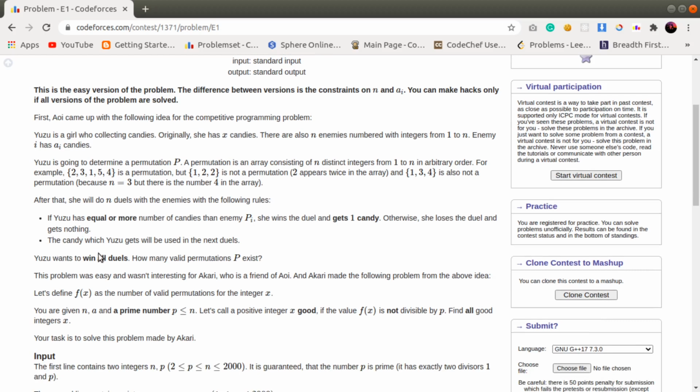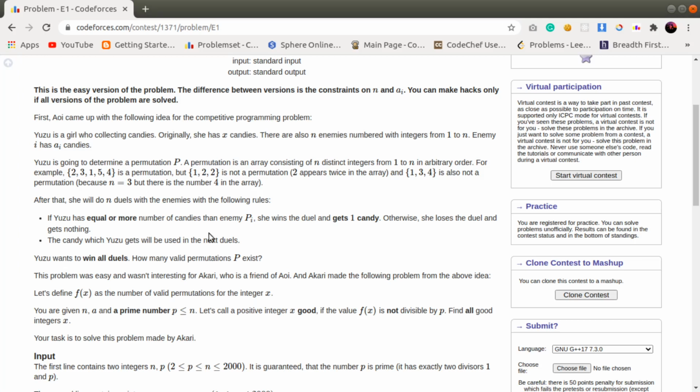So basically, Yuzu wants to win all the duels, and how is it possible? We can obviously form some valid permutation for that. Basically, what I mean to say is we will have a permutation of those enemies in such a way that at the end of all the duels, Yuzu is winning every particular duel.